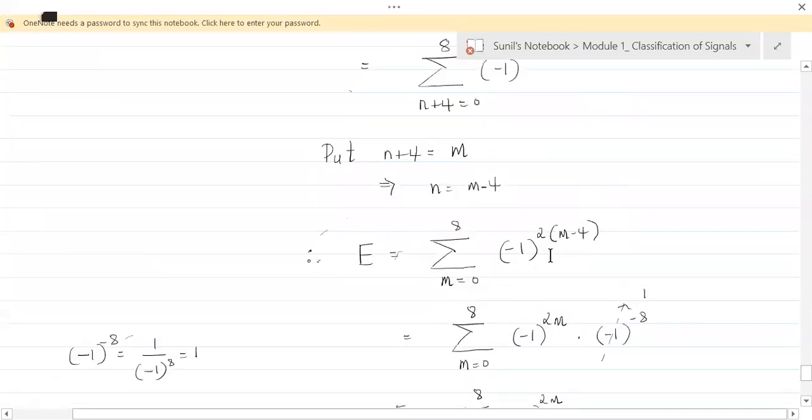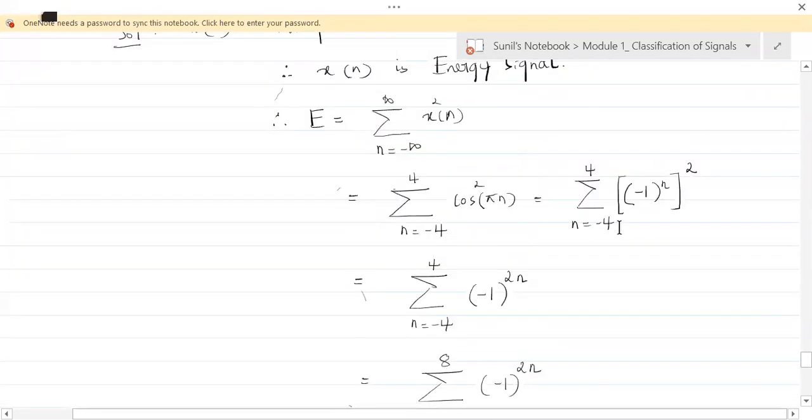If you don't want to do all this, you can just expand this right here. If n is minus 4 to plus 4, and since there is a square, you have minus 1 to the power whatever it is, squared. Any minus 1 to the power anything is minus 1 if it is an odd number, and square of that would give you plus 1. So you're adding plus 1 9 number of times. Here itself we can understand that.